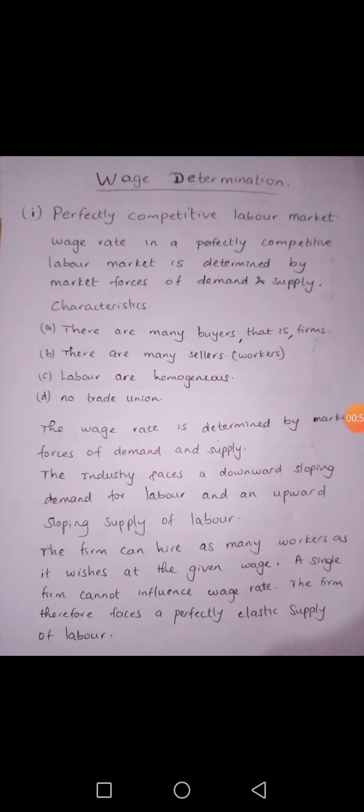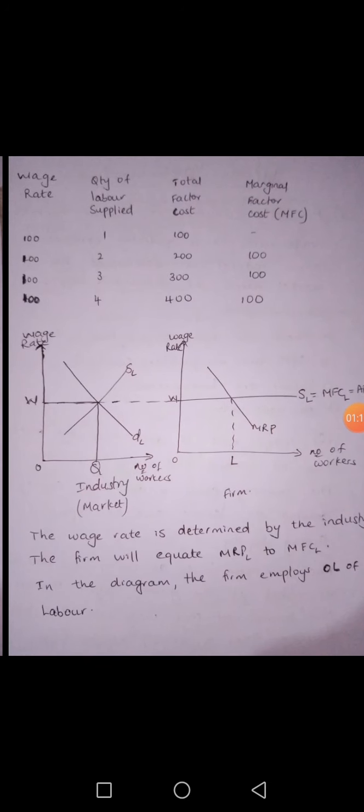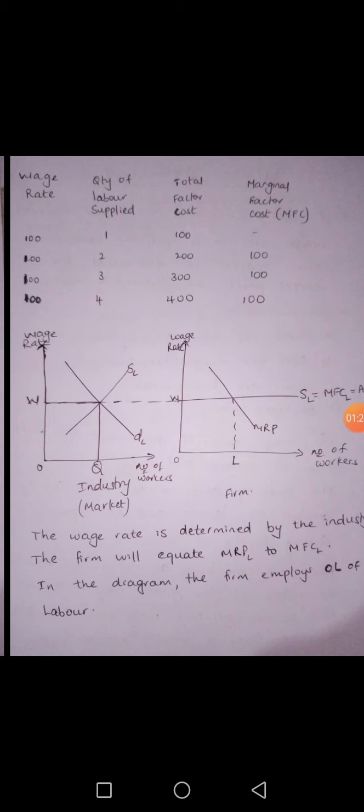Now, the firm can hire as many workers as it wishes at the given wage rate. That is, the firm is a wage taker. The firm will have to accept the wage determined by the market. A single firm will not be able to influence the wage rate. Now, the firm will face a perfectly elastic supply curve because it can hire any number of workers at the given wage rate. That is, workers will supply their service at the given wage rate, and the firm can hire any number of workers at that wage rate.